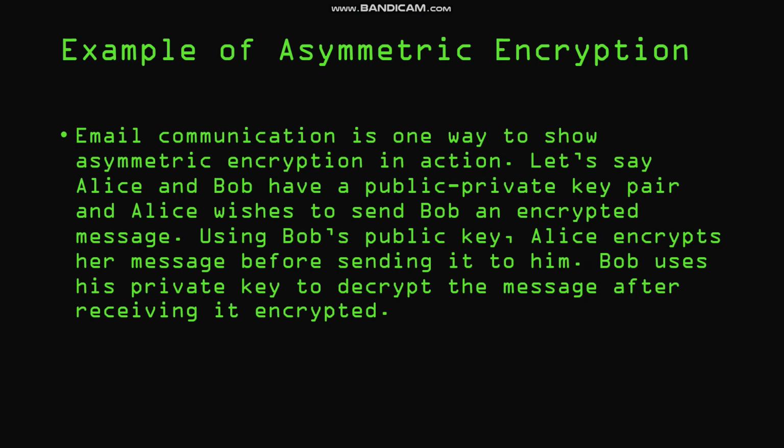In asymmetric encryption, the sender uses the recipient's public key to encrypt the data. The recipient then uses their private key to decrypt the data. The approach allows for secure communication between two parties without the need for both parties to have the same secret key. Asymmetric encryption has several advantages over symmetric encryption, which uses the same key for both encryption and decryption. One of the main advantages is that it eliminates the need to exchange secret keys, which can be a challenging process, especially when communicating with multiple parties.